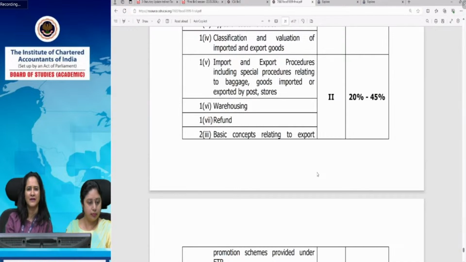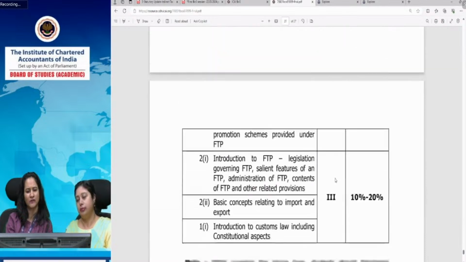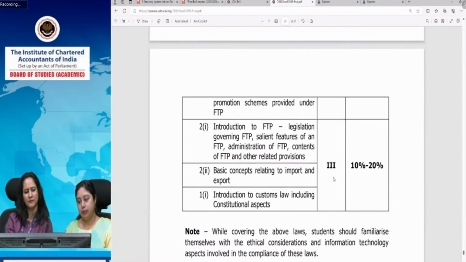So duty drawback has been removed from May 2024 examination onwards, and section 3 carries the lowest weightage. It contains the basic concepts of FTP and foreign trade policy and of import-export and introduction to customs law, including constitutional aspects. It's not that you don't have to read the constitutional aspects. These are relevant for you, and in fact, they are necessary for your knowledge also. You should know how, why and by which law they have been derived. But yes, from examination point of view, as compared to substantive and procedural law, they have the lower weightage.